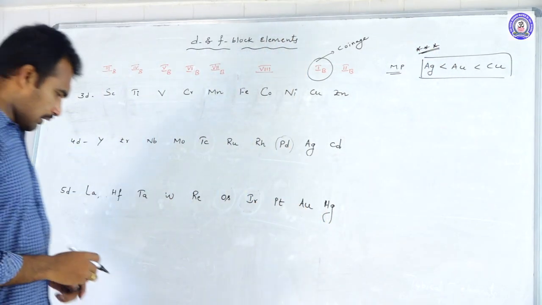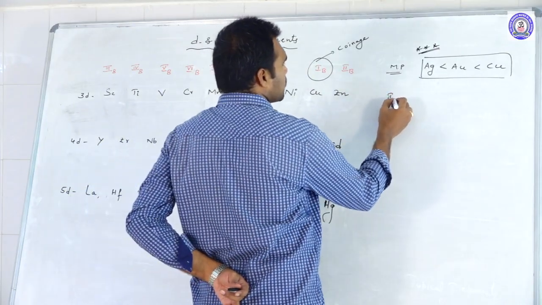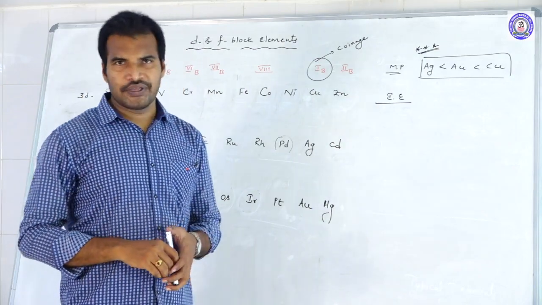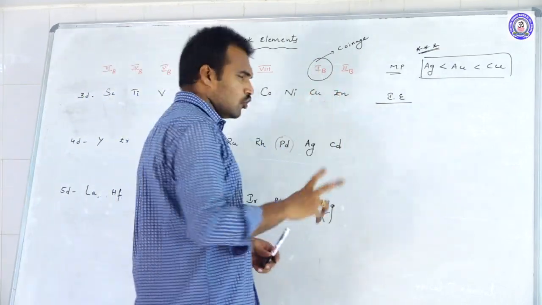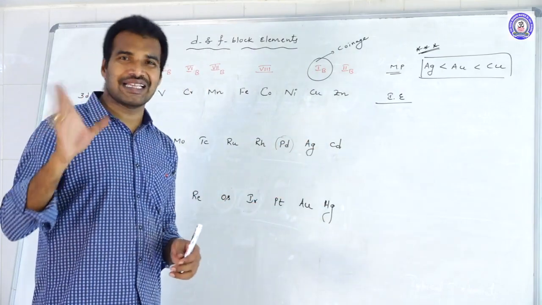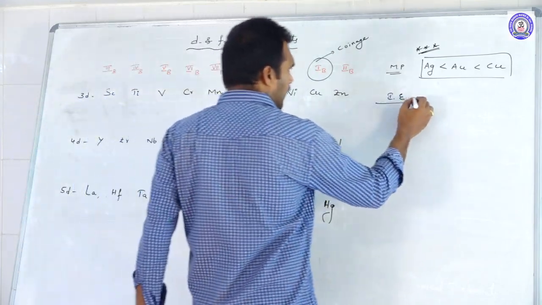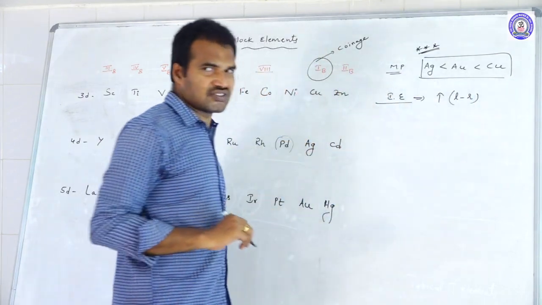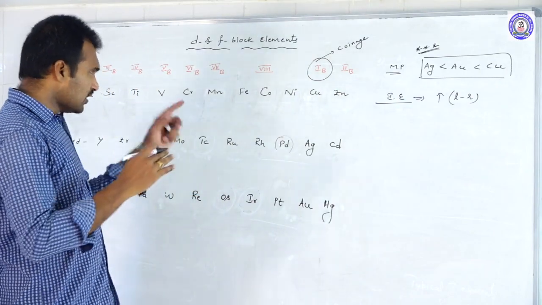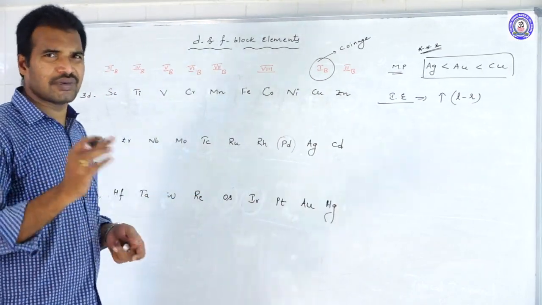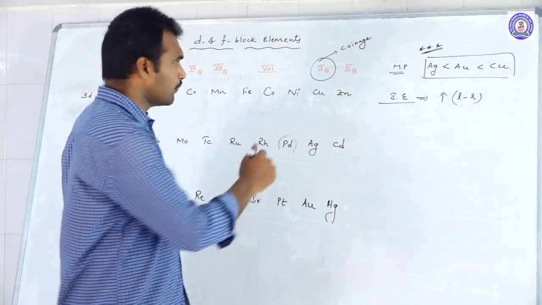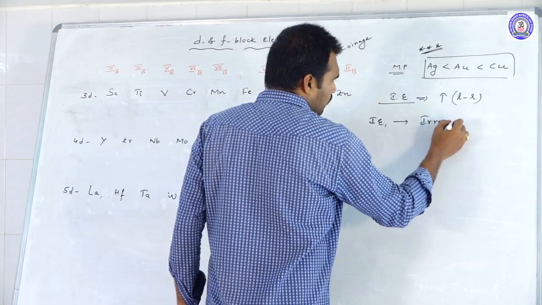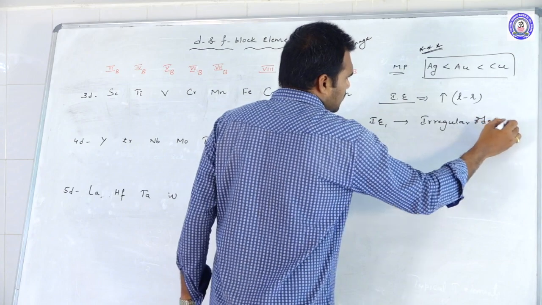Next, move to the next property, that is what? Ionization enthalpies. So coming to the ionization enthalpy, as we know in any series, when you go from left to right, what happens? The ionization energy increases. So as per the regular trend, it increases from left to right in any series. Okay, but here IE1, IE2, IE3, here also IE increases, but they won't follow the regular trend, especially IE1. Okay, there was an irregular order, irregular changes in their IE1 values.